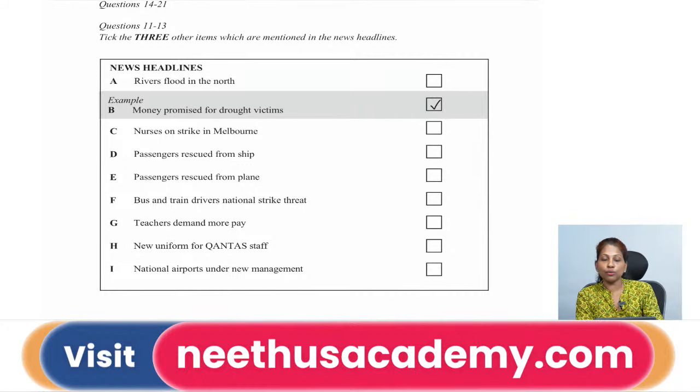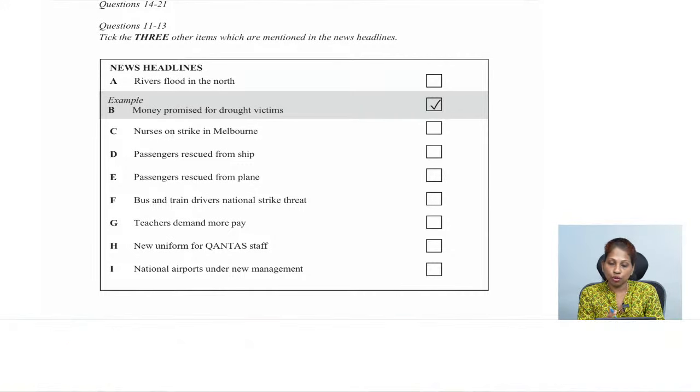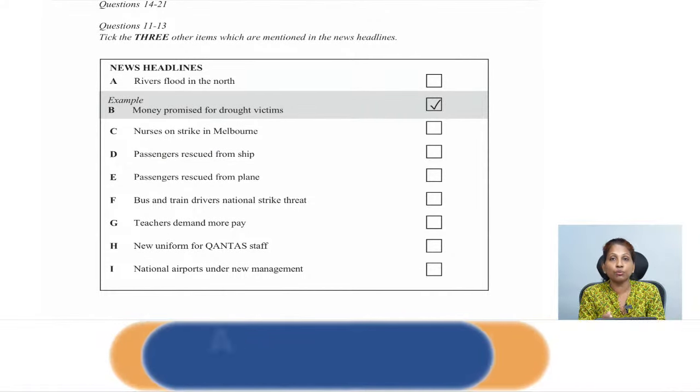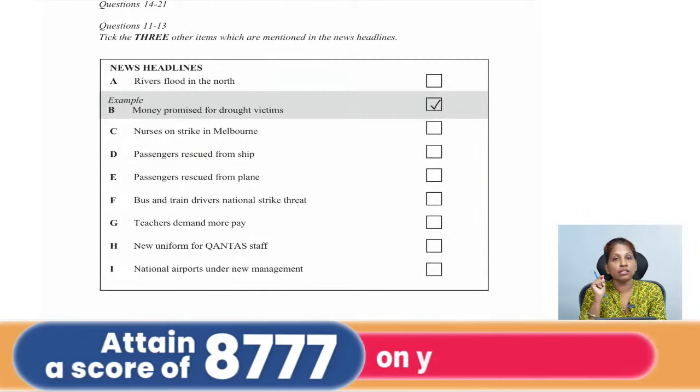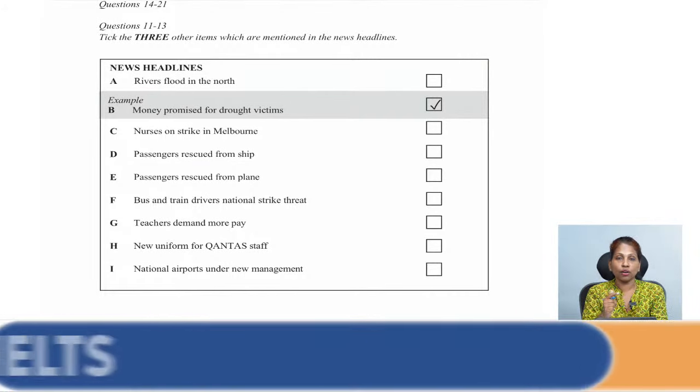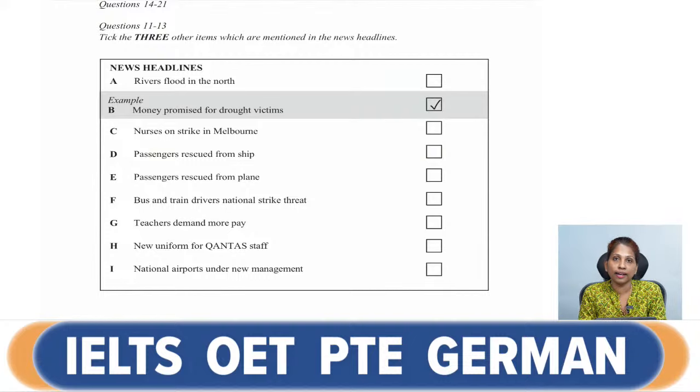Okay. So whenever you are solving a multiple choice question, whatever the options are mentioned to you, out of that you try to get the keywords to track the answers when you listen to the audio script. Like I always say, never go to the audio blind.